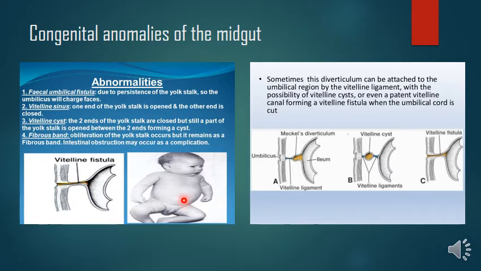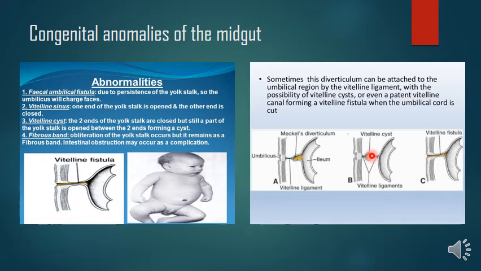Okay. Then one more thing is the Vitelline sinus. So when one end of the yolk sac is open and the other end is closed, it forms the Vitelline sinus, right? And a Vitelline cyst is when the two ends of the yolk sac are closed but still a part of the yolk sac is open between the two ends. So this one forms a Vitelline cyst here, right? Two ends are closed but in the middle portion it is patent, so that forms a Vitelline cyst.